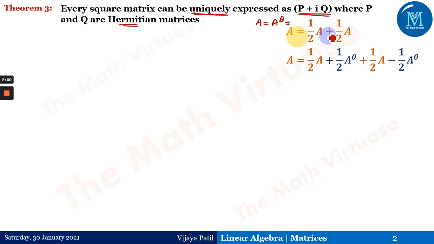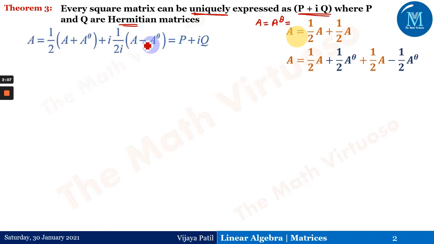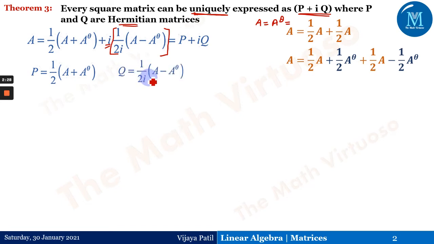But now in the present case, it is P plus iQ. That i we have to absorb somewhere, and we are doing it with iQ. So this is P plus iQ. Because of the presence of this i, we have absorbed it into Q. P remains the same as what we discussed in theorem 2, but Q will have a change because of this P plus iQ form.